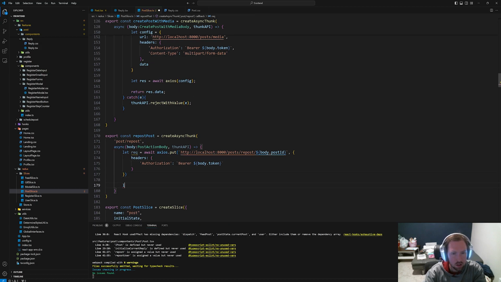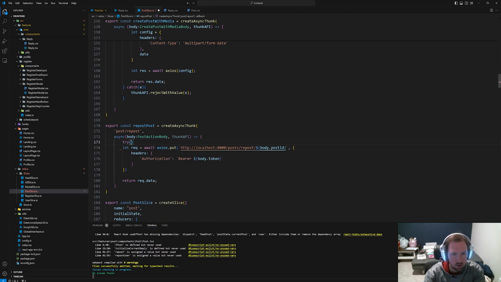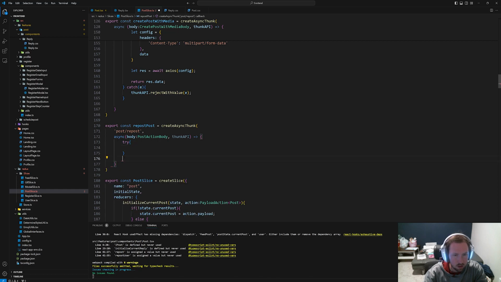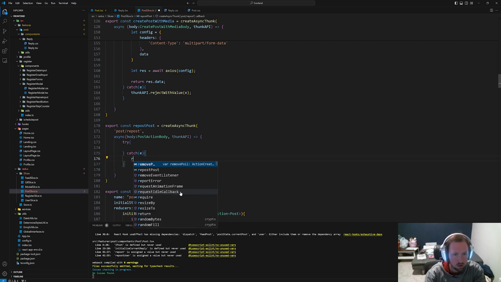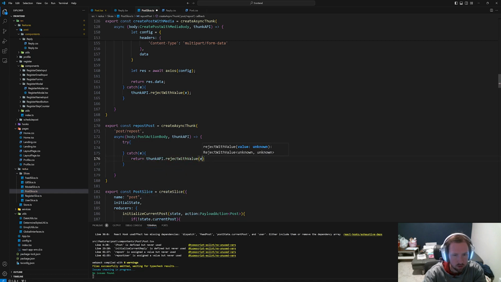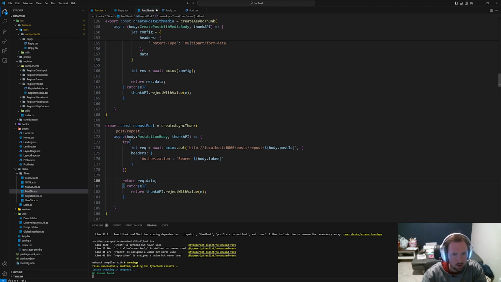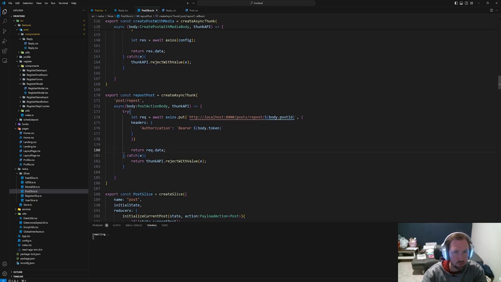Then we'll say return req.data. This should be a try catch, so we'll try this. Why did that get confused? I don't know. Catch E and return thunkAPI.rejectWithValue E, and we'll paste that. That's better. Cool. So that's repost.